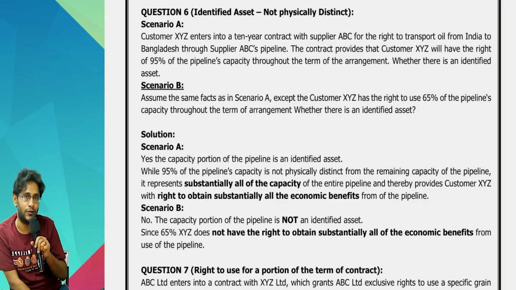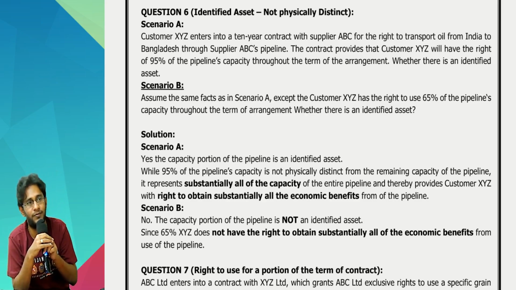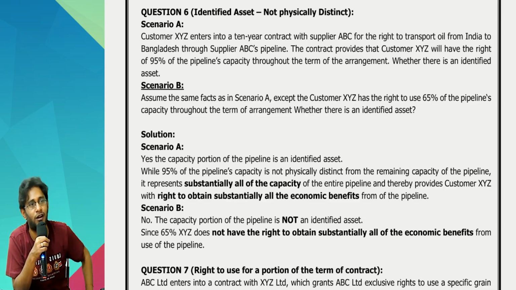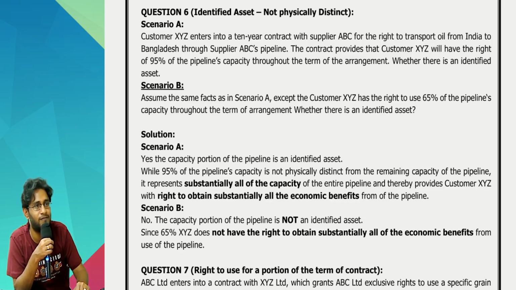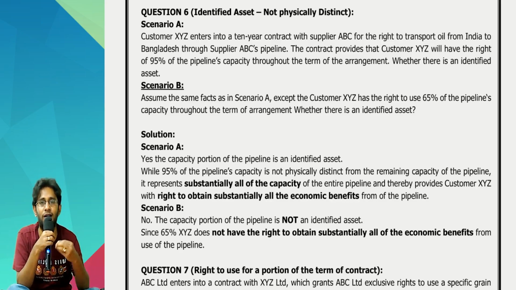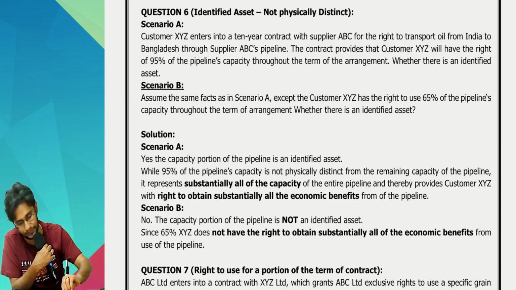Pipeline, what problem comes, you know, sir? If it is a building, each floor can be separated. Pipeline, how can you separate? You understand there is a pipeline. A pipeline, 65% contracting means what, sir? Pipeline, when you send something, can I send 65%, 35% separately? Possible or not possible? So that's why 65% physically, which 65% of your pipe I do not know. Therefore, it is gone. I cannot identify that. But when you take 95%, it is almost 100% of the capacity. Therefore, the identified asset point gets satisfied.